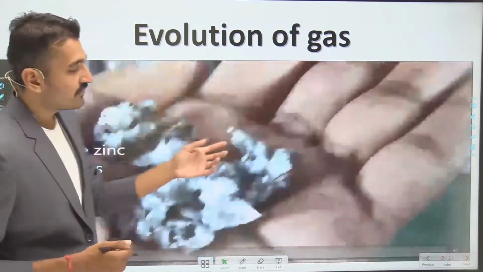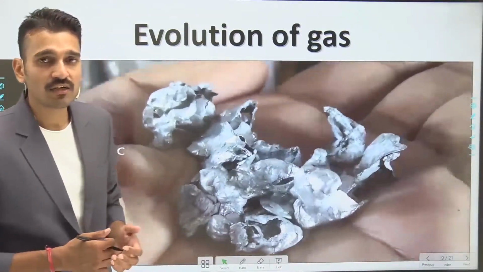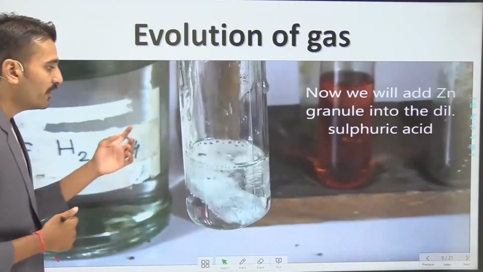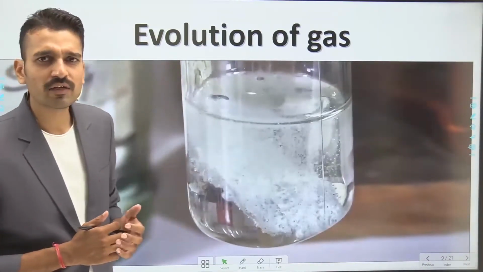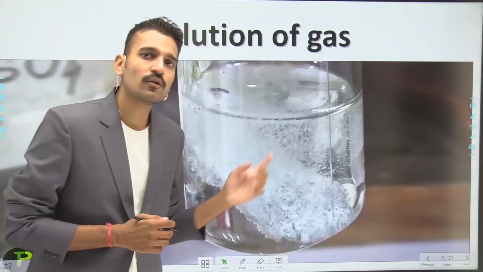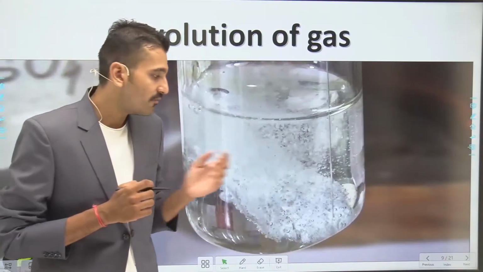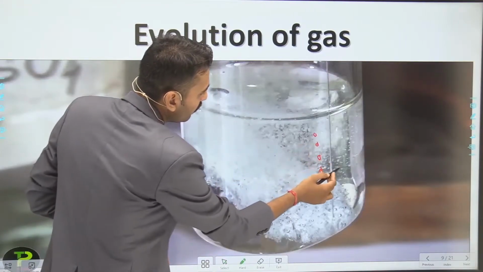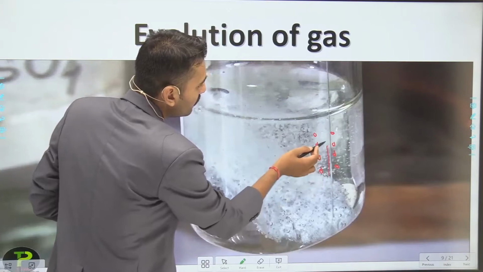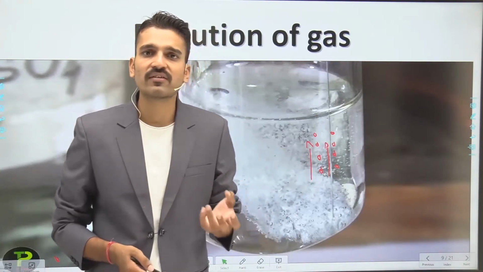Here you see the zinc pieces. Note the color of the zinc pieces. Zinc pieces are grayish in color. So when you put it in H2SO4 or sulfuric acid, you can also put it in hydrochloric acid, but the reaction would be somewhat different. You have put the zinc pieces in the sulfuric acid, and you see the bubbles forming and coming out from this solution. If the bubbles are coming out, it means the gas is evolving.